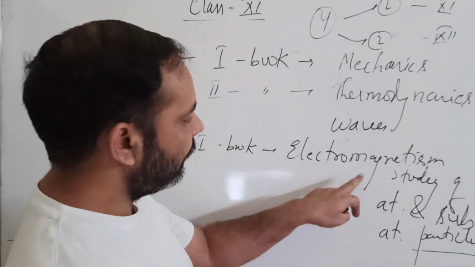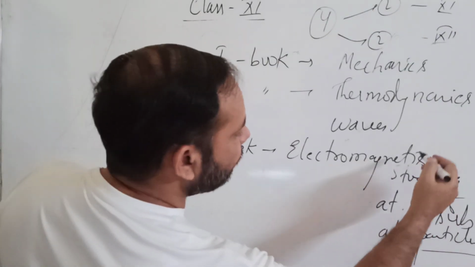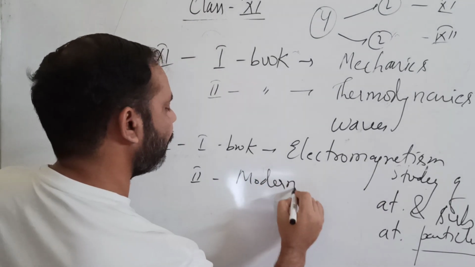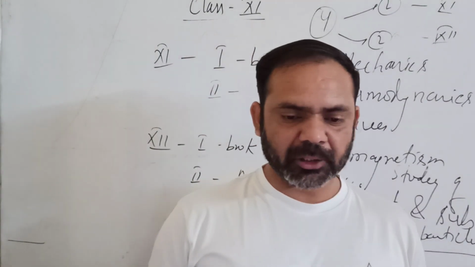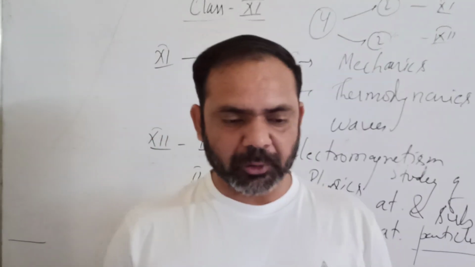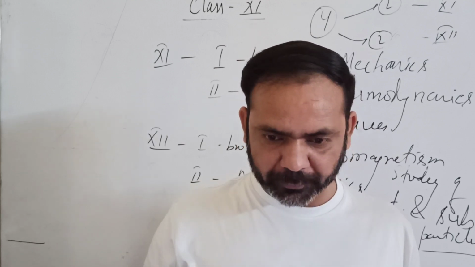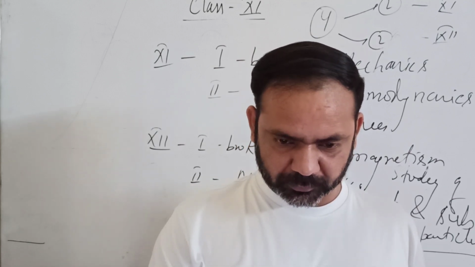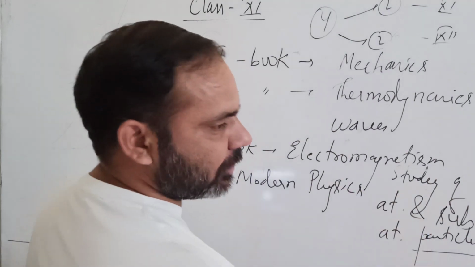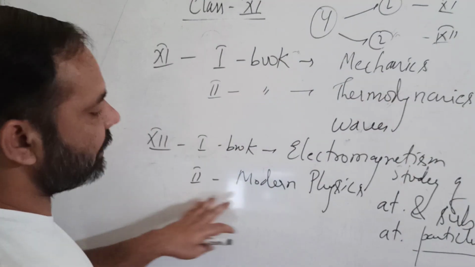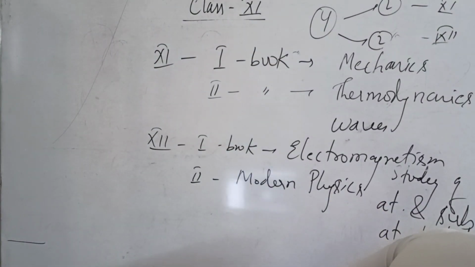And your second book is about modern physics, which deals with the wave nature, the ray nature, atoms, nuclei, and dual nature of particles. These are topics which are new to the physics subject, and that part is discussed in your second book, modern physics. So this is your total overall syllabus.